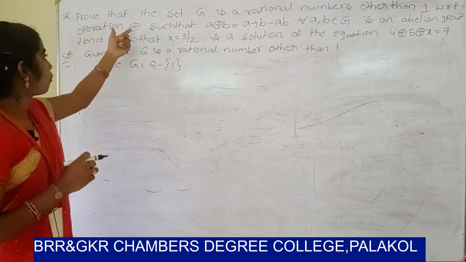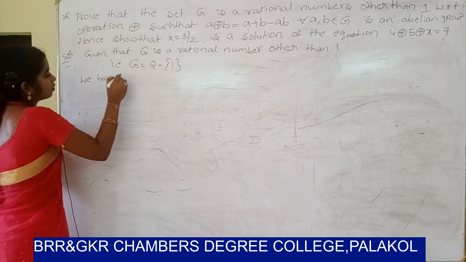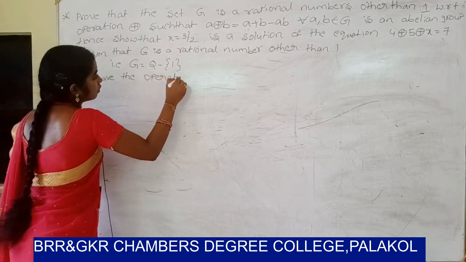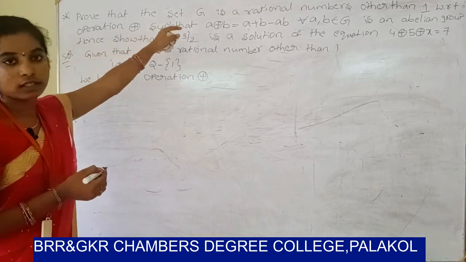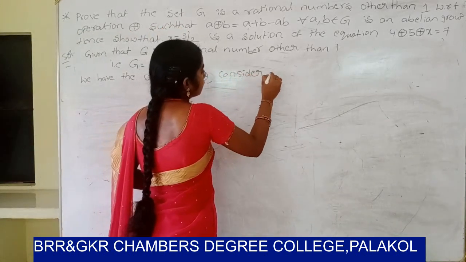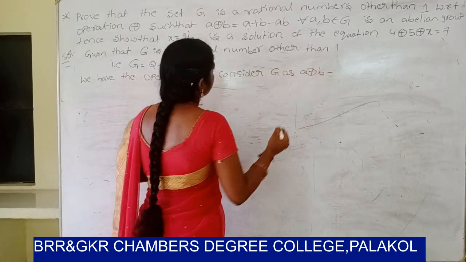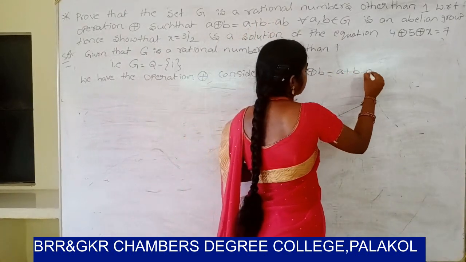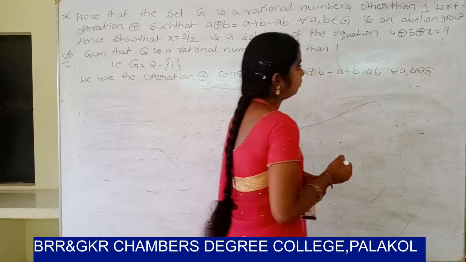With respect to the operation, next we have the operation ⊕ such that a ⊕ b equal to a plus b minus ab, for all a, b belongs to z.